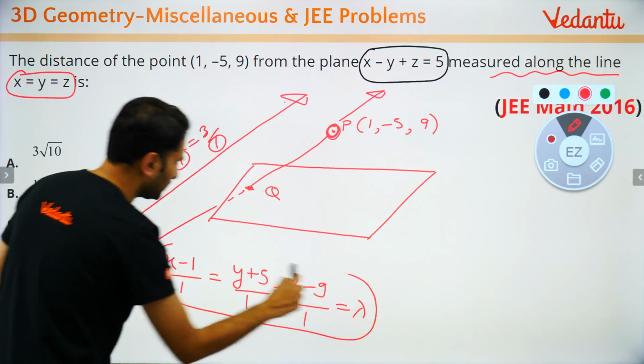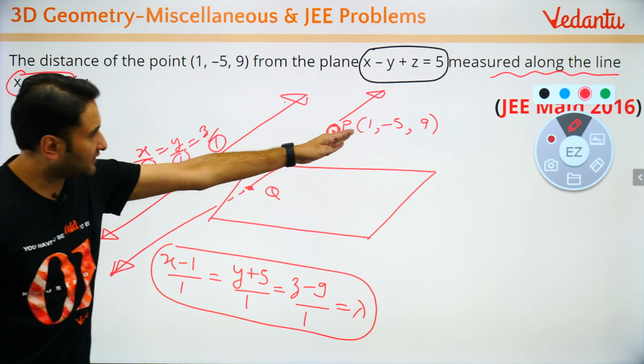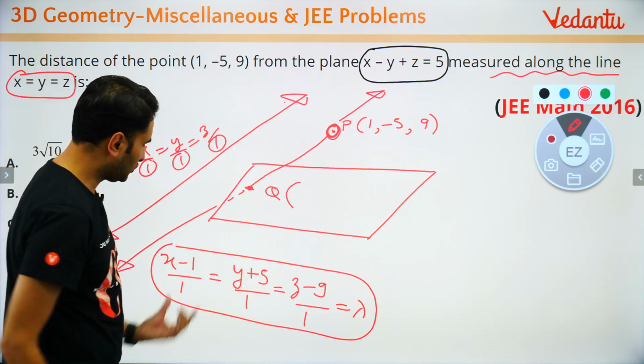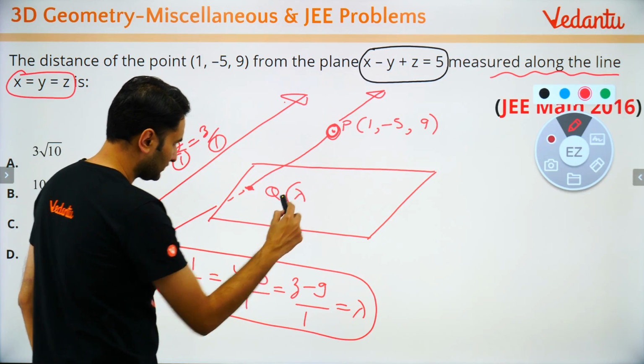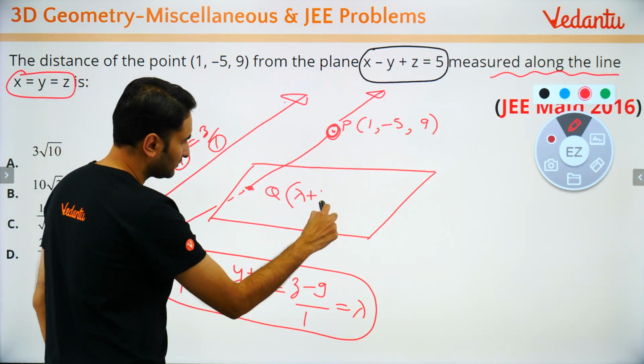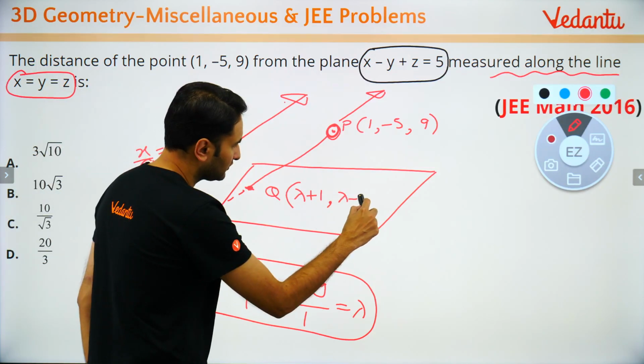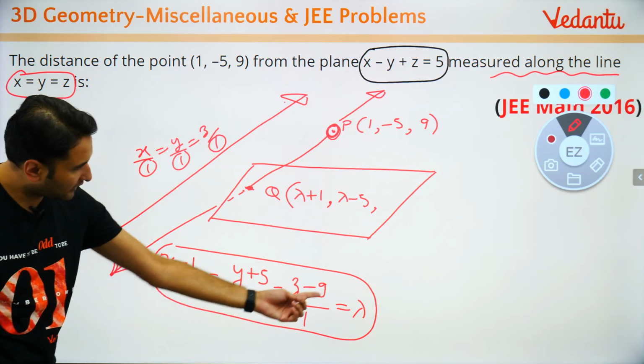So this is the equation of the line passing through P but is parallel to the given line. Now Q बच्चों कितना हो जाएगा? Q will be lambda plus 1 comma y बच्चों कितना हो जाएगा? lambda minus 5 and z हो जाएगा lambda plus 9.